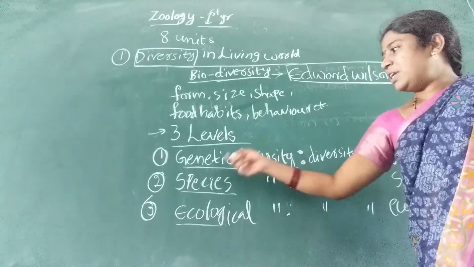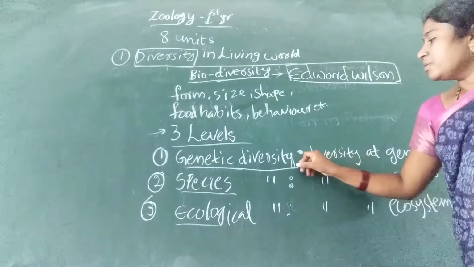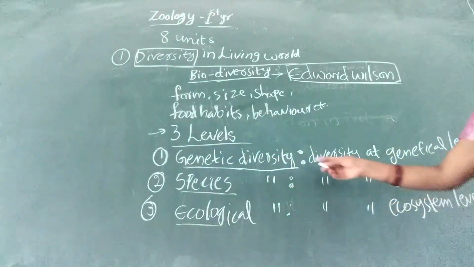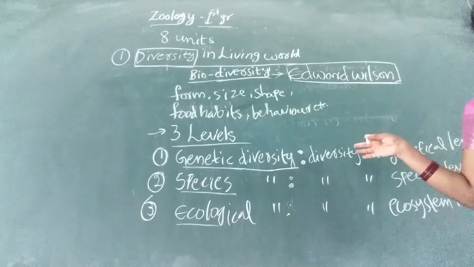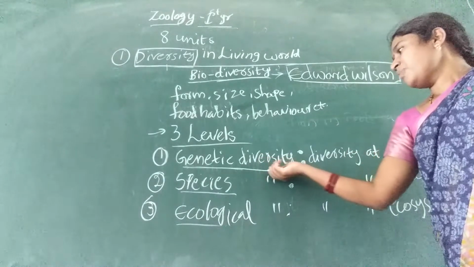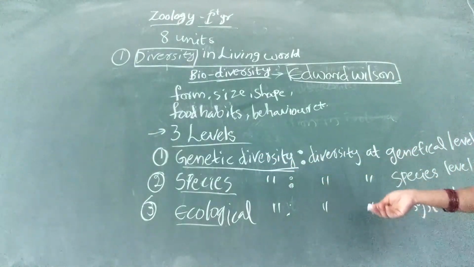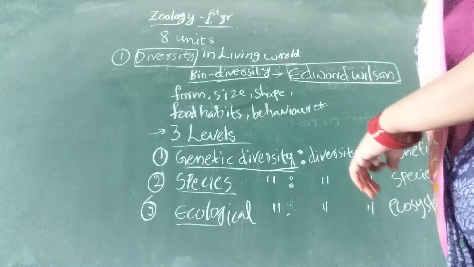Okay, we take an example for explaining each concept. First one is genetic diversity. I hope all of you understood the definitions of these three terms. Here, first one is genetic diversity. We take an example for this genetic diversity: Rauwolfia vomitaria.